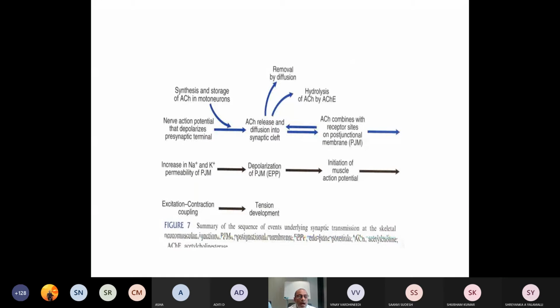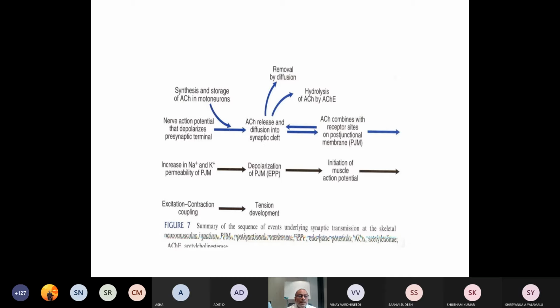And what is really happening? The nerve action potential depolarizes the pre-junctional membrane, which results in the release of acetylcholine, which will diffuse into the synaptic cleft and combine with the acetylcholine receptor present at the post-junctional membrane. This results in an increase in the sodium ion permeability of the post-junctional membrane, resulting in depolarization of the end plate, initiation of the muscle action potential, resulting in excitation contraction coupling, and there is development of tension.